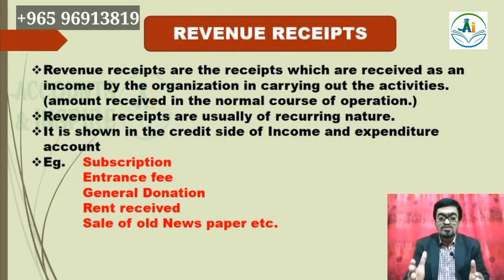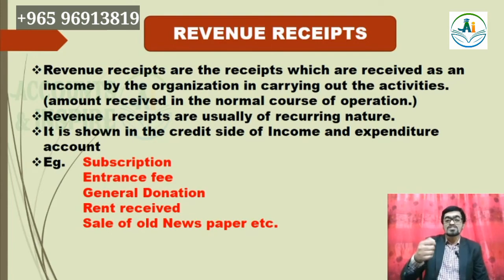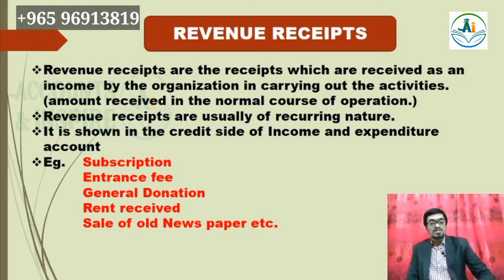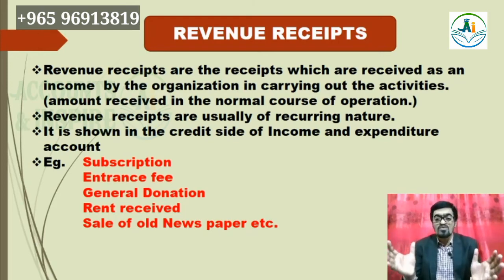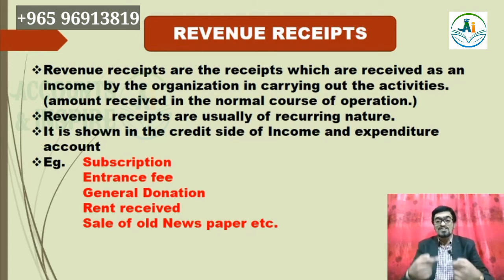Then there are revenue receipts. What is revenue receipt? Revenue receipts are received as income by the organization in carrying out its activities. That means the amount received in the normal course of operation. That is of regular nature. That is why revenue receipts are usually of recurring nature.